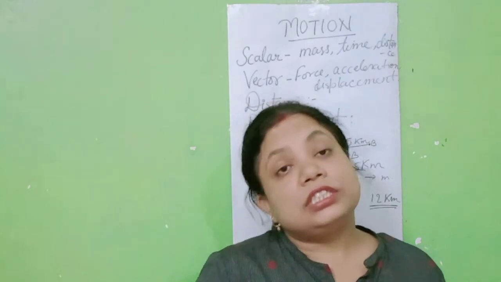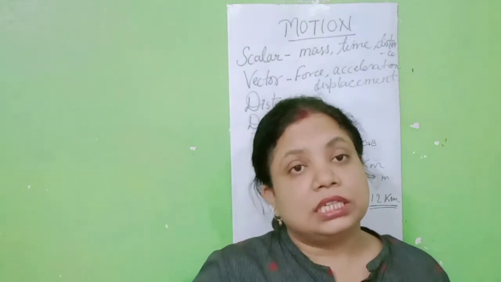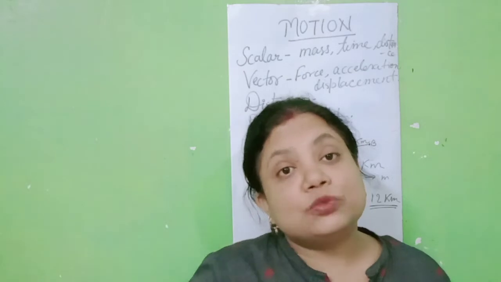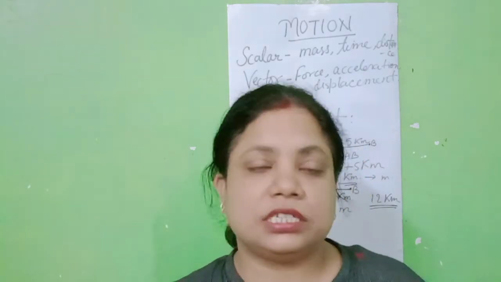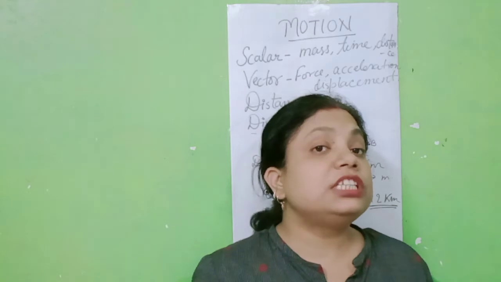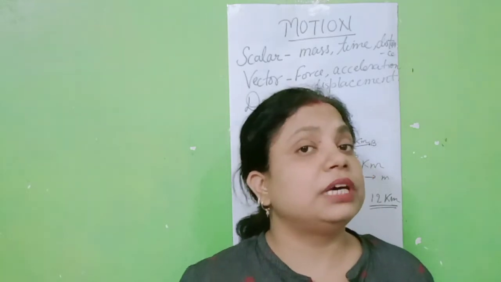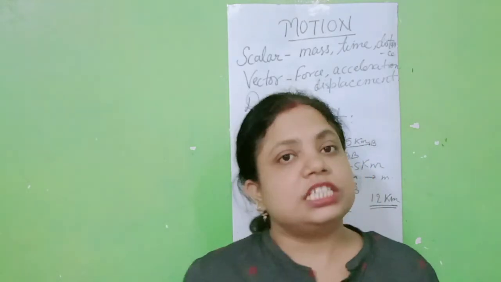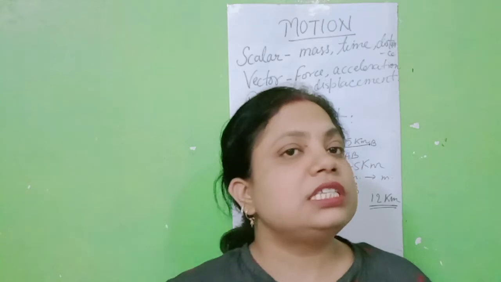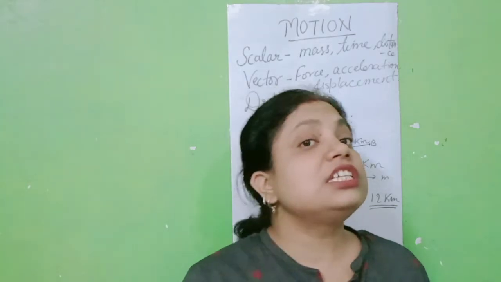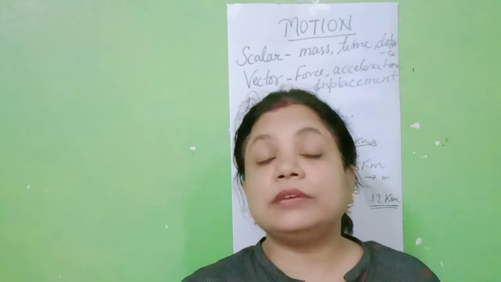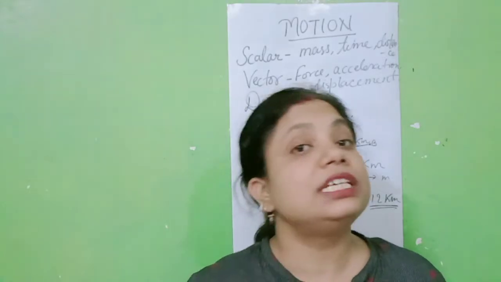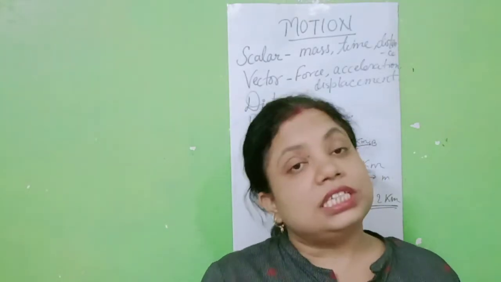Distance means the total length of the path. The length of the actual path covered by the object is known as the distance. And student, displacement means the shortest distance covered by the object. Fine. Displacement can be zero, but distance cannot be zero. Distance is a scalar quantity, but displacement is a vector quantity, because we need a magnitude as well as direction also. So these are the differences between distance and displacement.